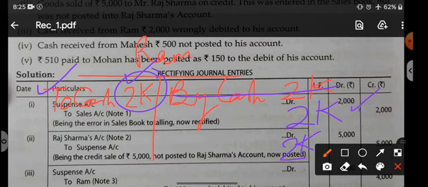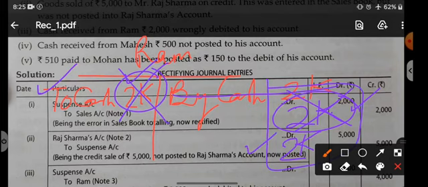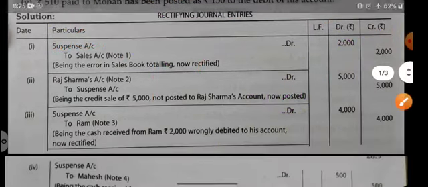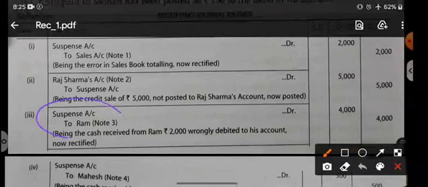If you write 2,000 on the credit also, they will get cancelled. Now Ram's account is 0, and we also want 2,000 on the credit side. So on the credit side you should write 4,000. Ram should be credited by 4,000 rupees. You can see Ram has been credited by 4,000 rupees, because the correct thing is that Ram should be credited.